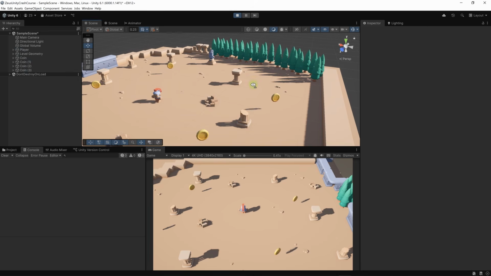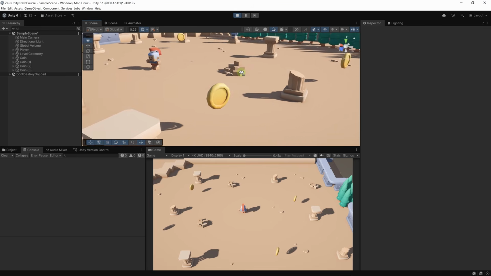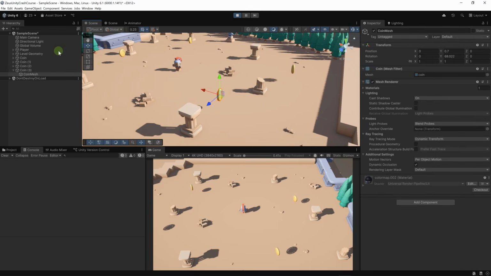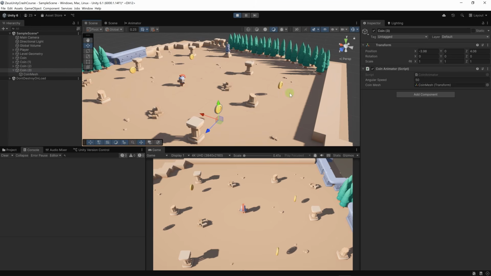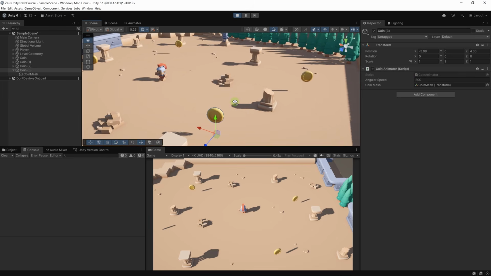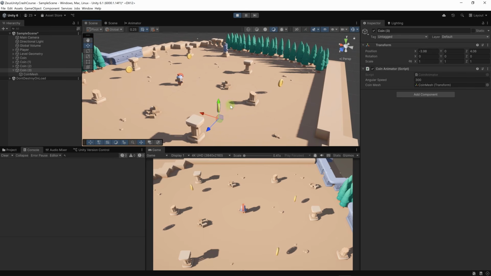You can see that all the coins are rotating, and these values, although we have defined them on the prefab, they will have this value by default, but nothing prevents us from changing the value per instance. For example, here, if we want this instance to have a value of 300, while the other instances still have a value of 50, that's perfectly doable. Each instance has values independent from the other instances, especially when you run the game and change the values.